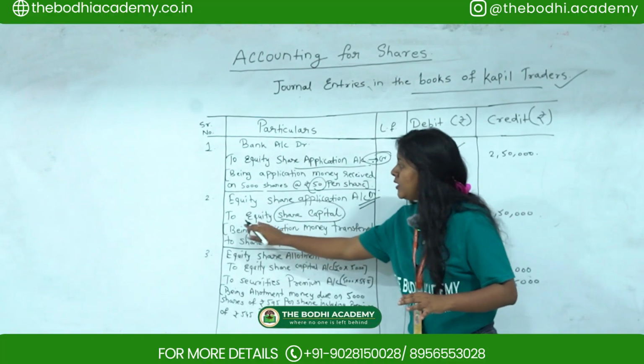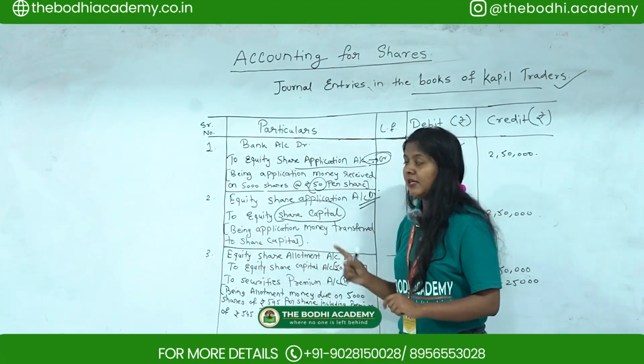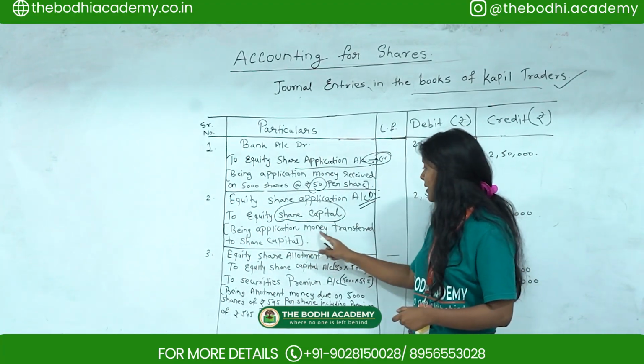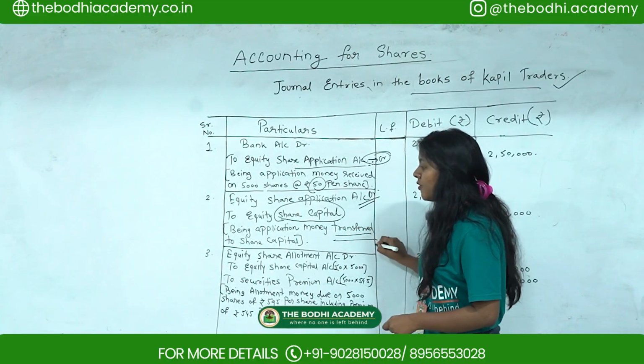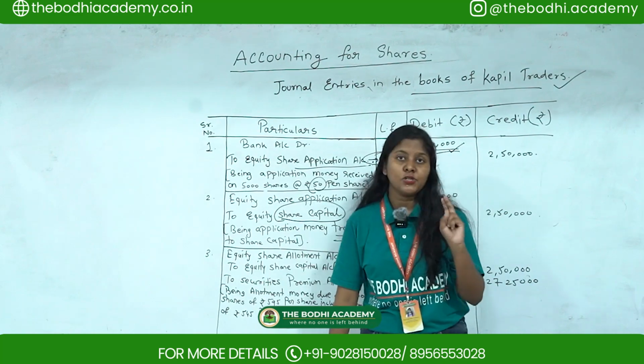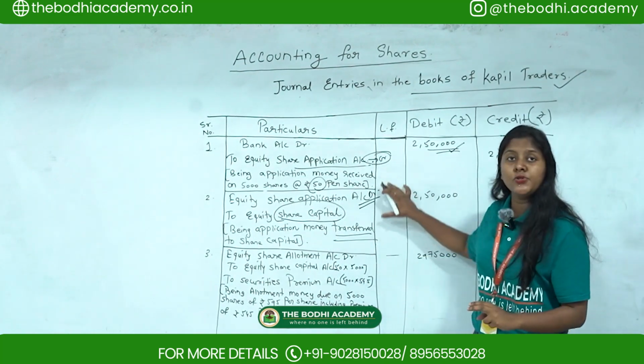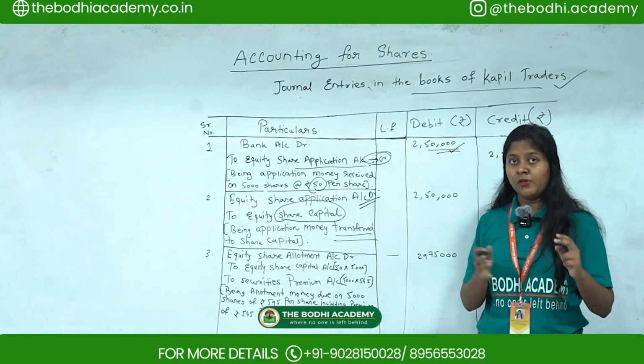So we are keeping it in the equity share capital account. The narration is being application money transferred to share capital account. So these two entries are with regards to application. For application we usually pass these two entries to start.